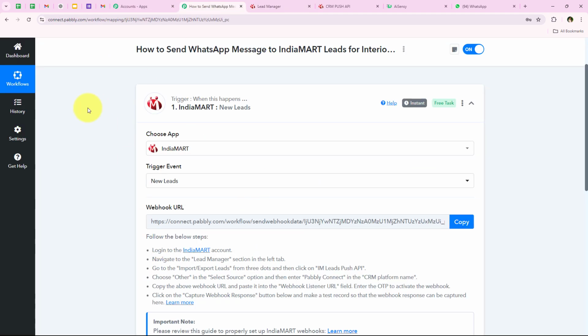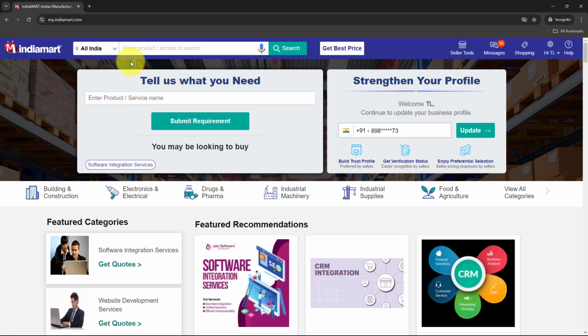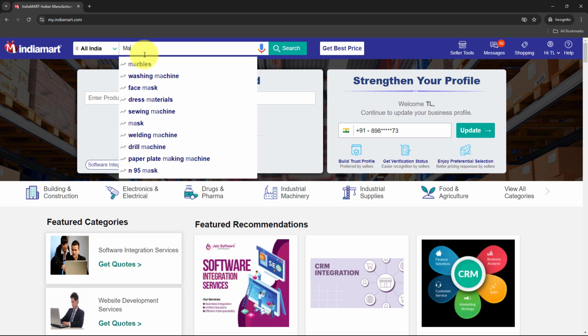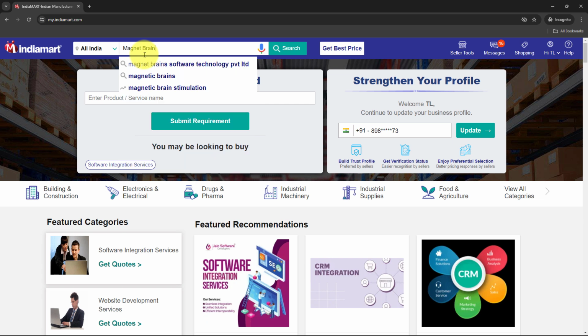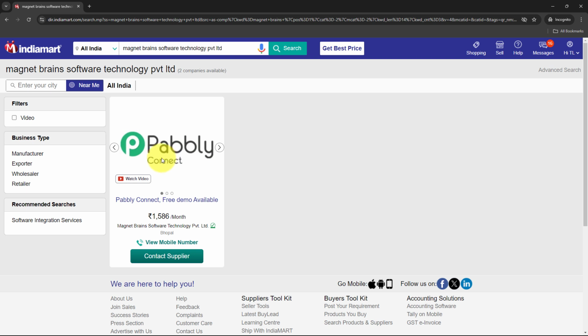So I'm going to open that account, and as you can see, this is that account. Now I'm going to look for the same service or the same product which we connected. I'm going to look for Magnet Brain Software Technology Private Limited right over here. So I'm going to search for it, and as you can see the same, we're going to select it, and as you can see, Pabbly Connect.